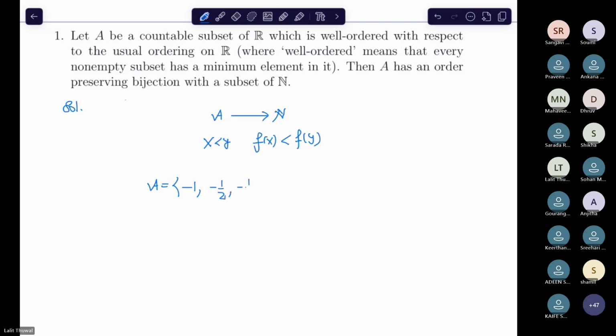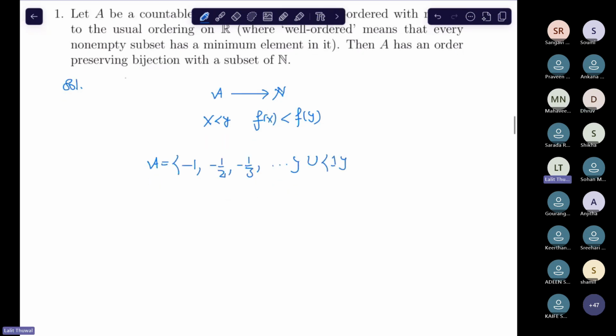Dot dot, and I would add 1 here. So it has a greatest element, right? Now suppose that there is a map from A to N which is order preserving.